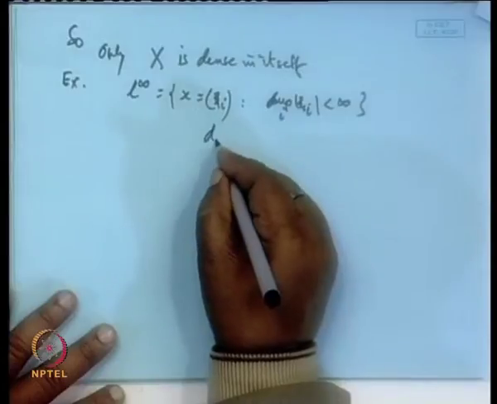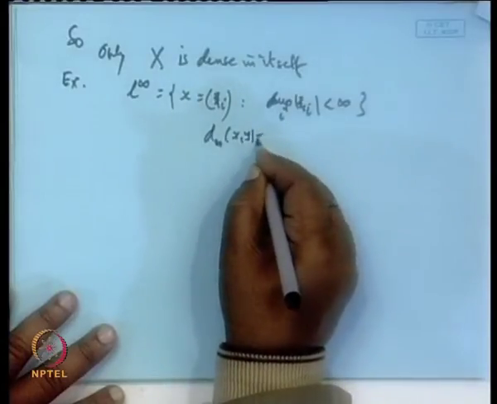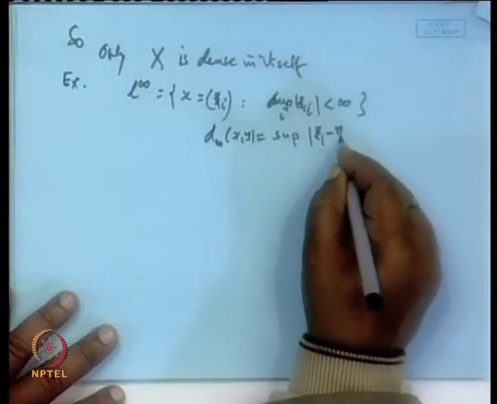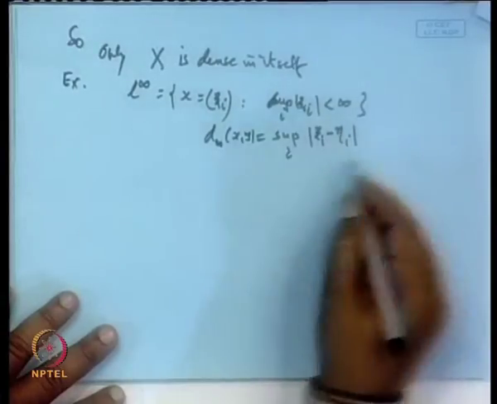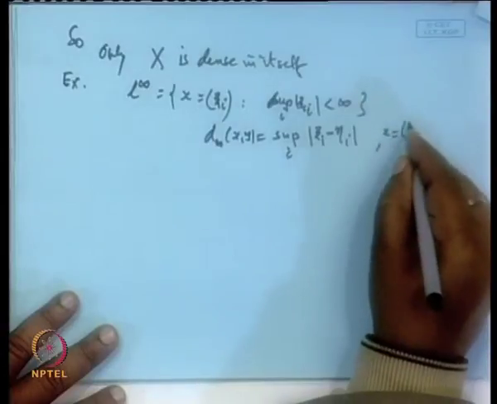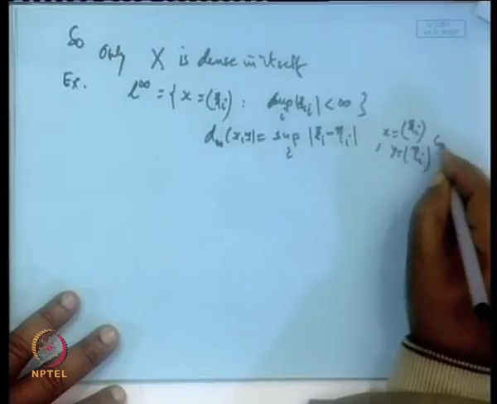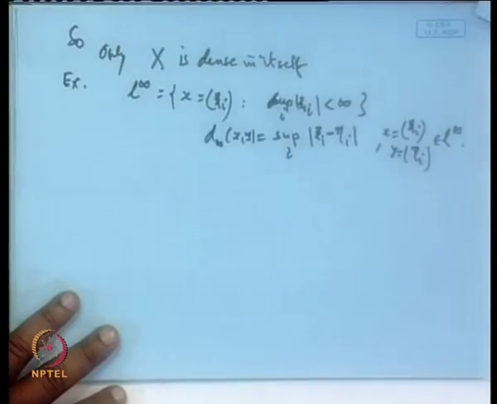And the notion of the distance d infinity we have defined in terms of the supremum of mod xi_i minus eta_i, where x is equal to (xi_i), y is equal to (eta_i), both are in l infinity.